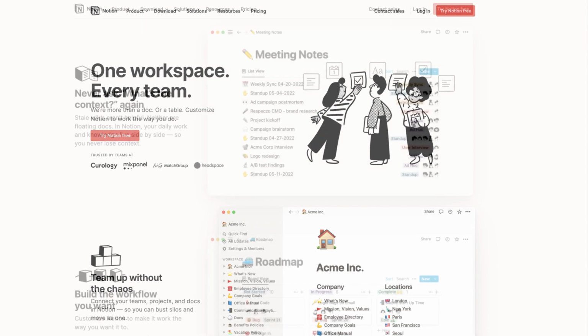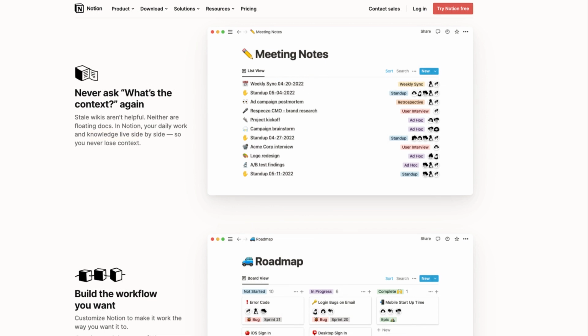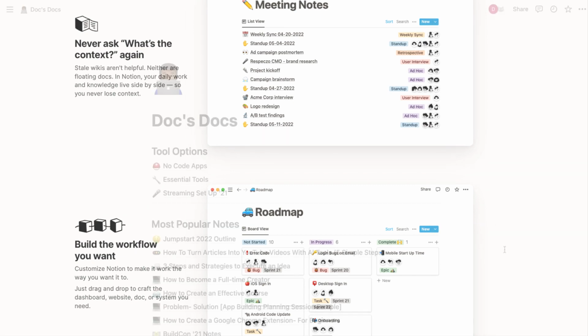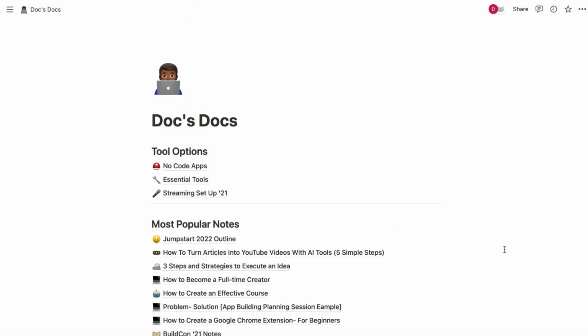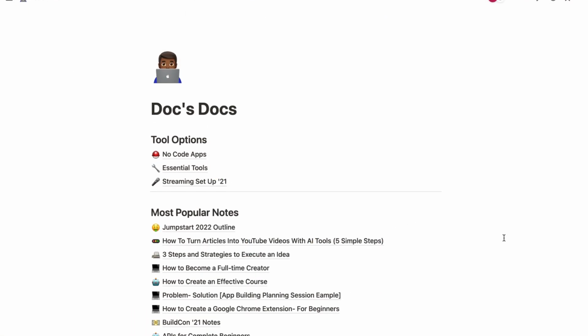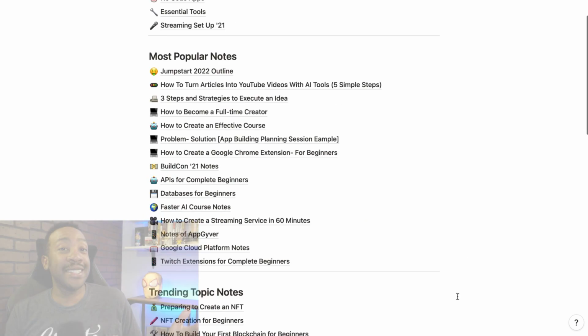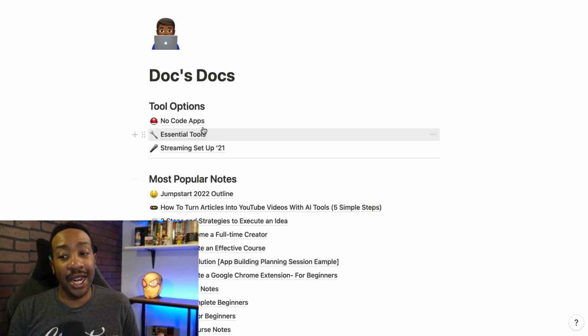We use Notion to build our standard operating procedures, SOPs. It also allows us to build out our scheduling and all of our wiki documents. Right here, we have Docs. This is a product that we sell where it's all of my notes, the no-code tools I use, everything that I'm building, and books that I'm reading, and I just sell access to this document that I just update.